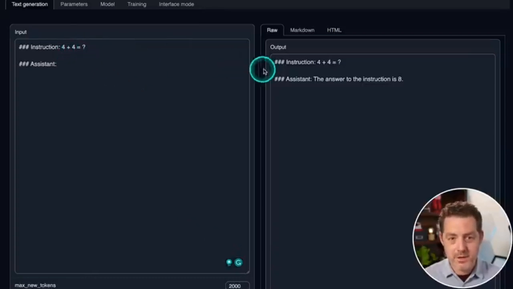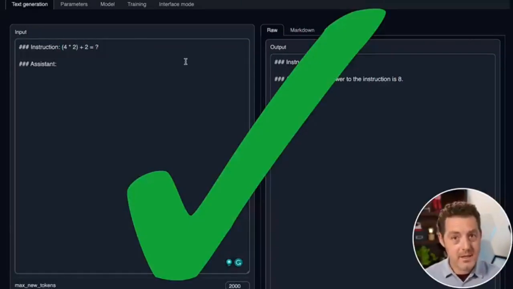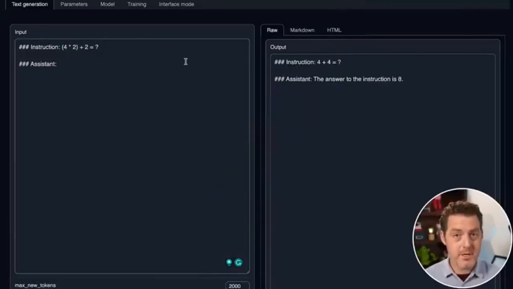4 plus 4 equals, the answer to the instruction is 8. Yes, that is correct. Now, a slightly harder math problem where ordering of operations makes a difference. The Guanaco model that I just tested passed this problem. Let's see if this one does.